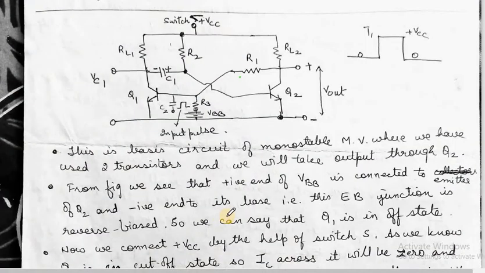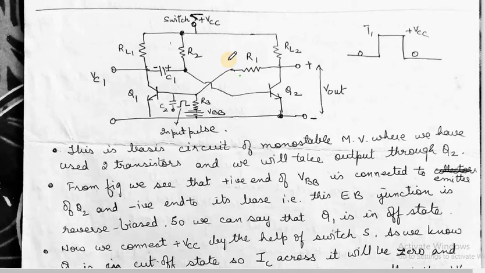So we can say Q1 is in off state because we have already made the base to be negative. So Q1 is in off state and Q2 is in on state. Now we connect plus VCC with the help of a switch. We have initially not connected it. Now with the help of the switch we connect it to the circuit.